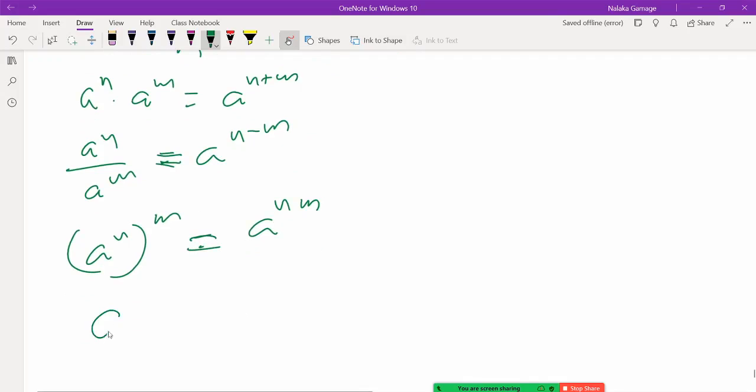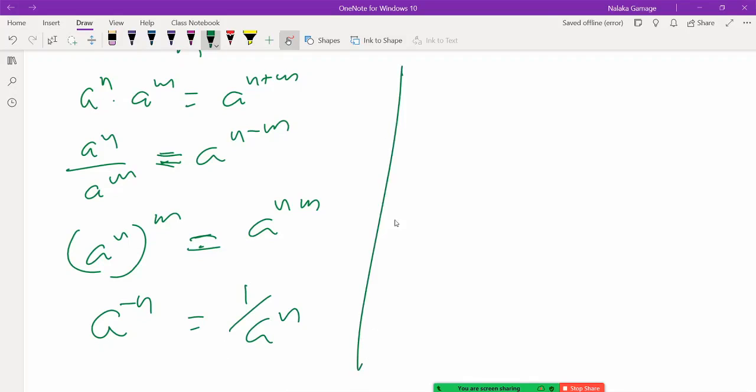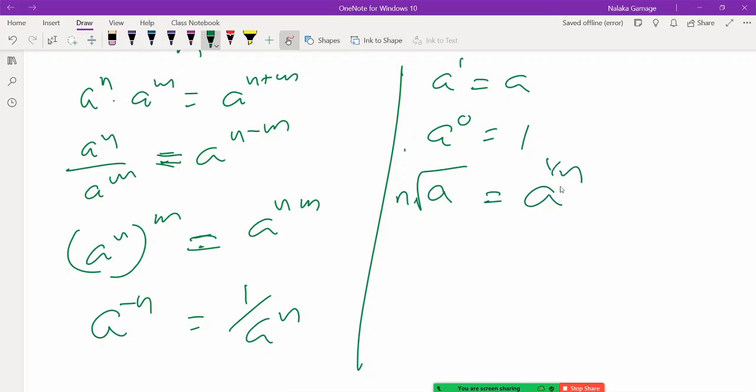Yes, I must know that a to the power minus n can be written as 1 over a to the power n. And of course I must know that a to the power 1 is a, and a to the power 0 is 1. Okay. What else must I know? Of course there's another notation, root notation. A to the power root n can be written as a to the power 1 over n. And of course square root is a special case, a to the power half. This is not a huge thing, it's very simple.